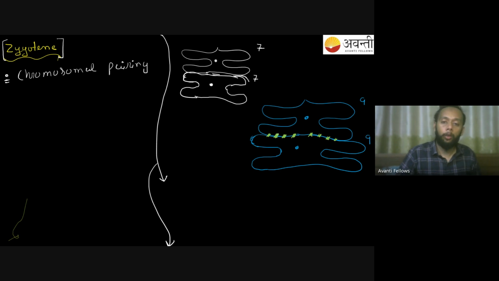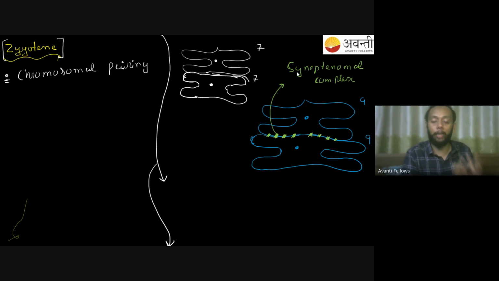So this protein complex here, we will call it my synaptonemal complex. If someone wakes Shikha up at night and asks what is the synaptonemal complex, she should be able to tell that it is a complex which helps in attachment of my two chromosomes. It helps in attachment of my homologous pair. So my homologous pair is getting attached to each other with the help of my synaptonemal complex. That should be clear to you.